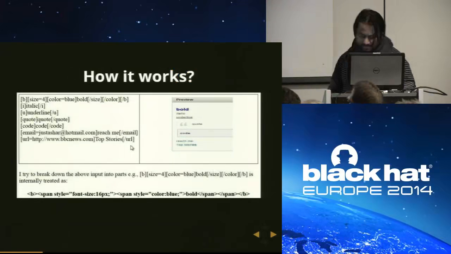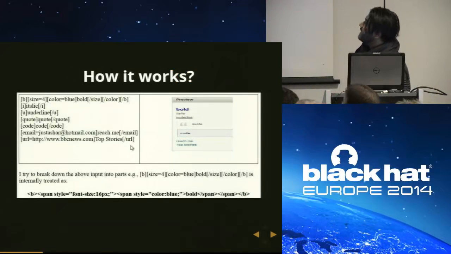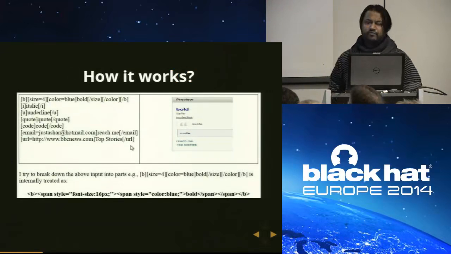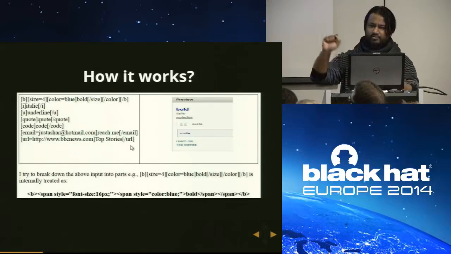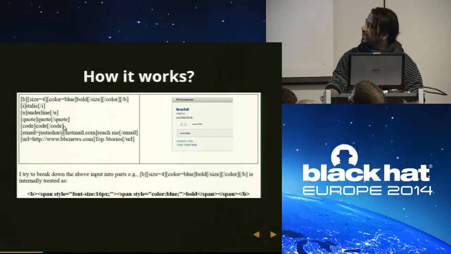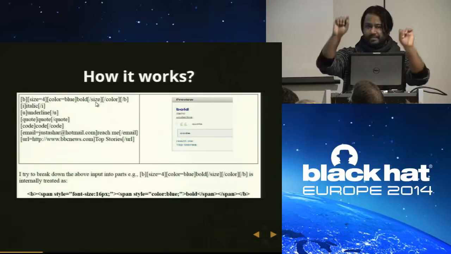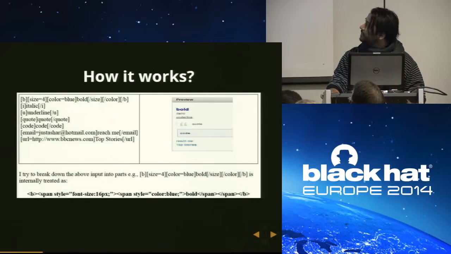On the left-hand side, this is the syntax of the WYSIWYG editor. If you want to make a text bold with a particular size and a particular color, and you start clicking on different buttons, the syntax looks like that. B, size is basically for font size, color is blue, we want to make the text bold. So there is a particular syntax, and the effect appears like that.